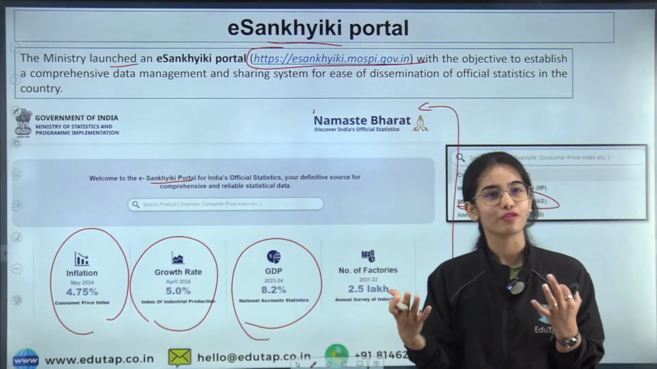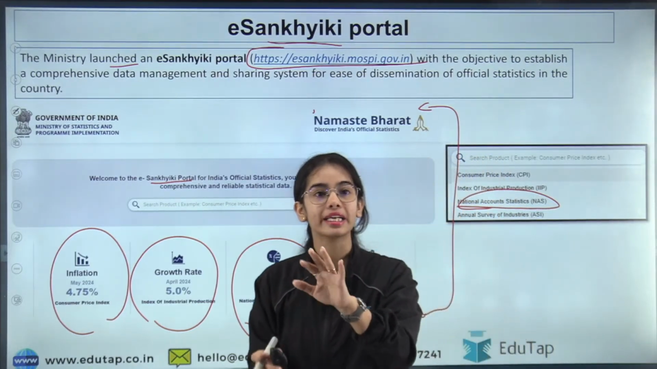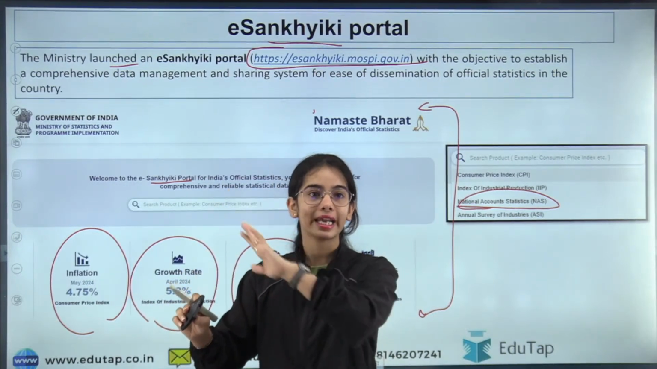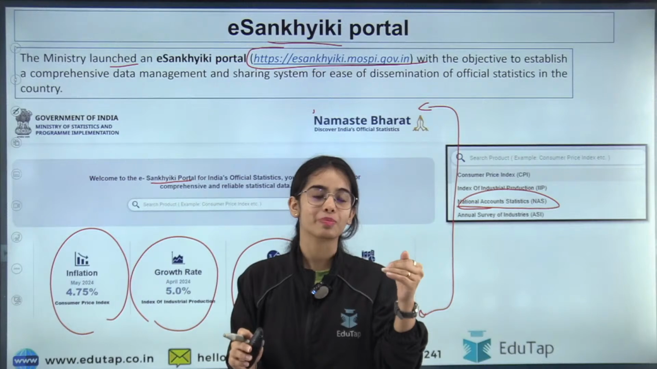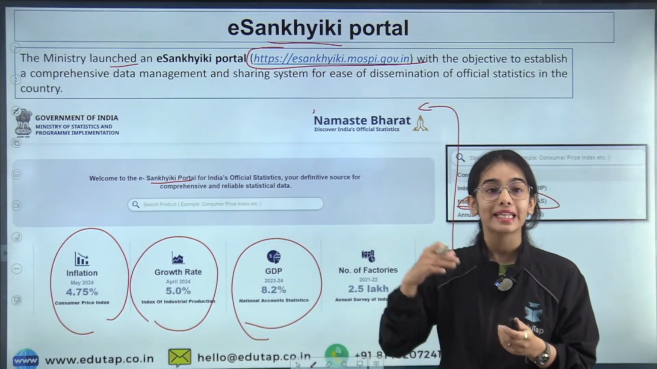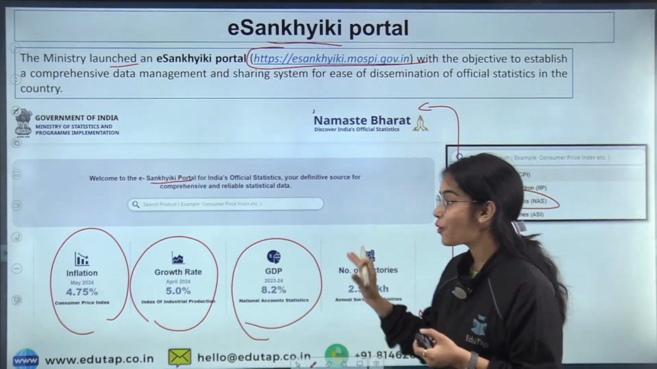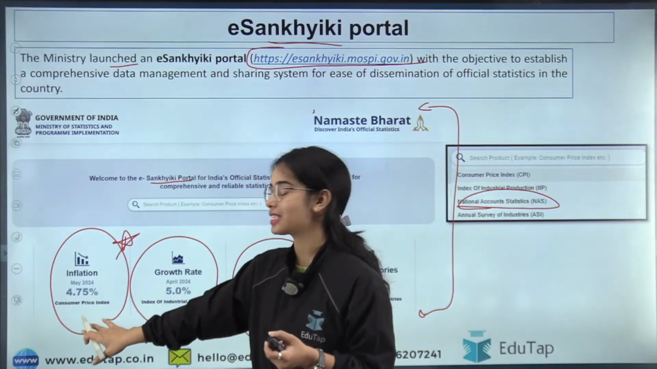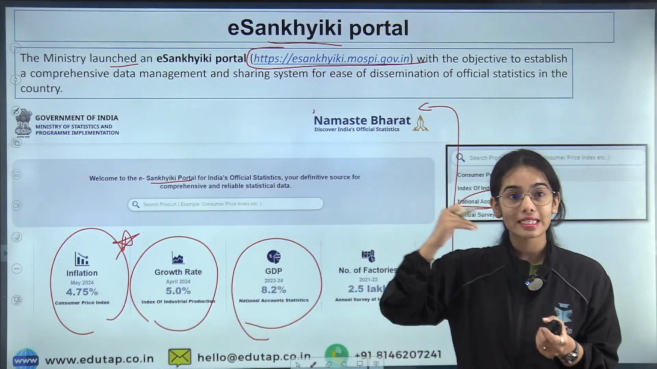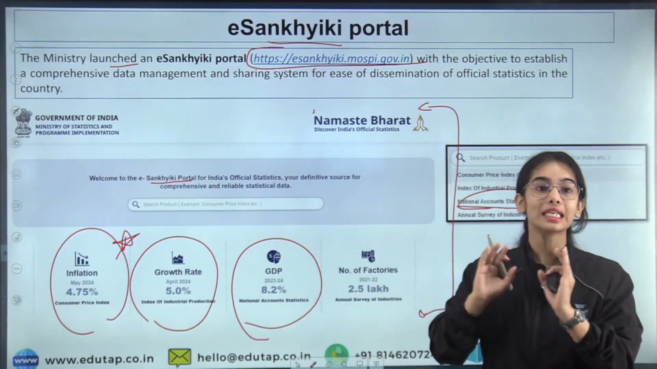So usually you are confused, right, what is the CPI this month, and I always had to search for the CPI index May 2024 and NSO. So I had to go through the NSO website, I had to go through the NSO press release, and then I used to get the data for the CPI or WPI. But now at one place you can directly see the CPI data. So this has been made very easy. Accessing the data has become very easy through the e-Sankhiki portal.